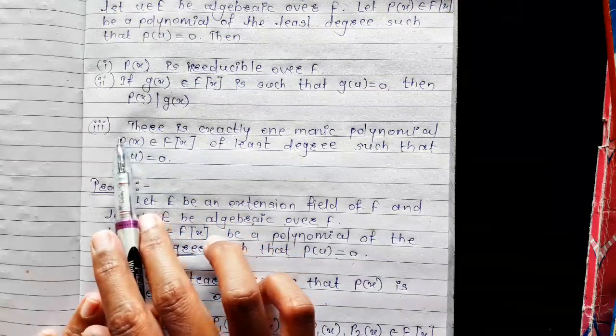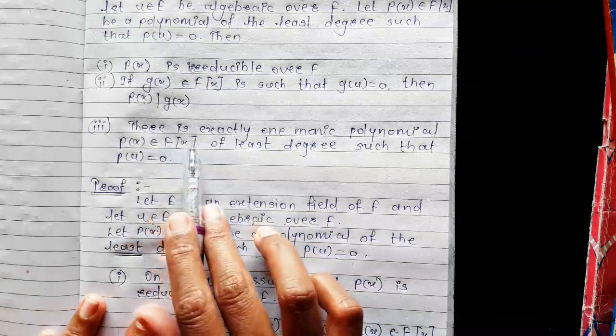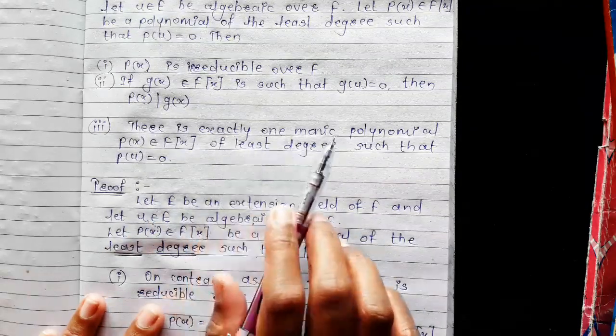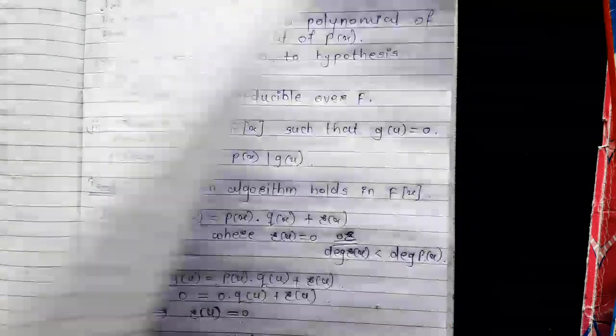Now to prove the last part: there is exactly one monic polynomial p(x) belonging to the polynomial ring F[x] of least degree such that p(u) = 0.